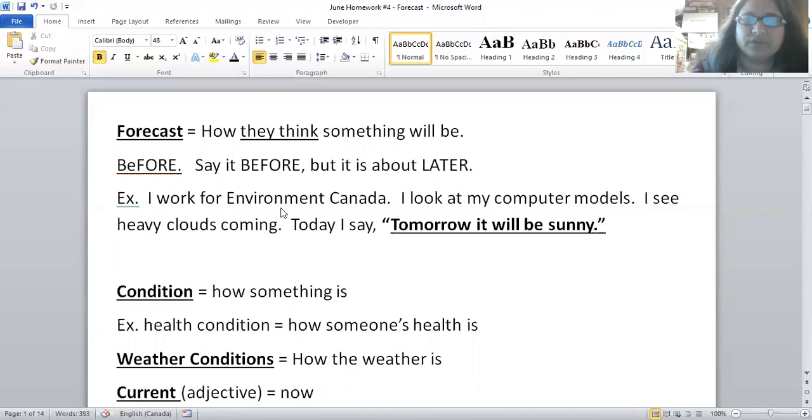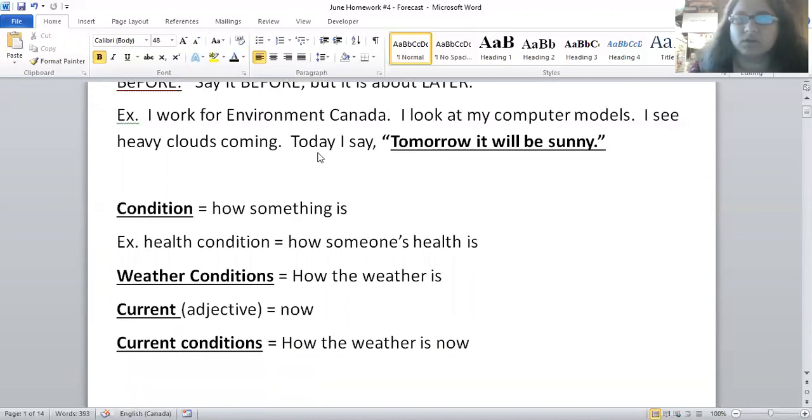Example: I work for Environment Canada. I look at my computer models. I see heavy clouds coming. Today I say, tomorrow it will be sunny, and then tomorrow it is sunny. So that's the forecast. A forecast is very important for us in Canada. We want to be able to plan our activities and what we are going to do. And so we need to look at the forecast.